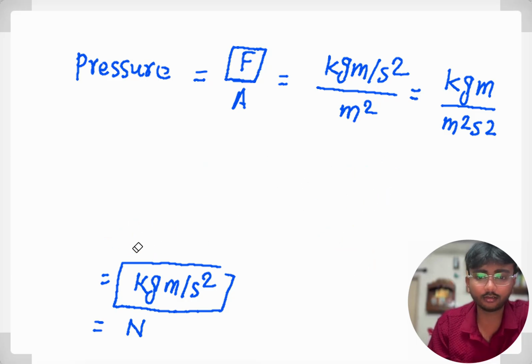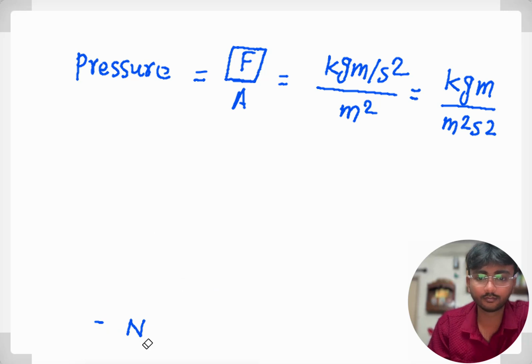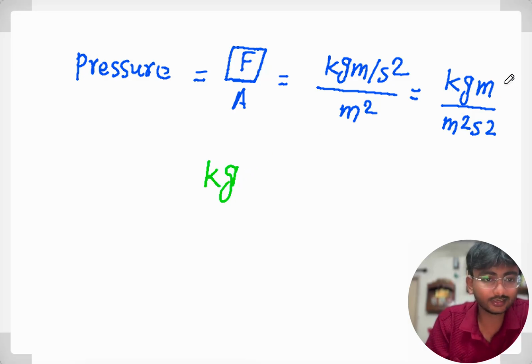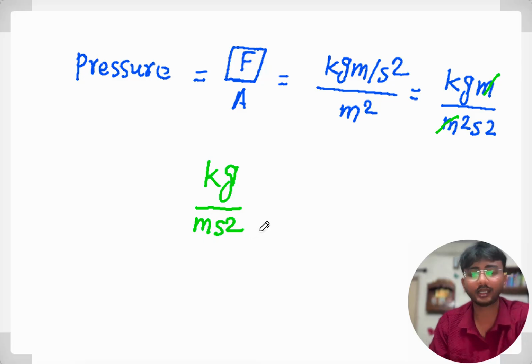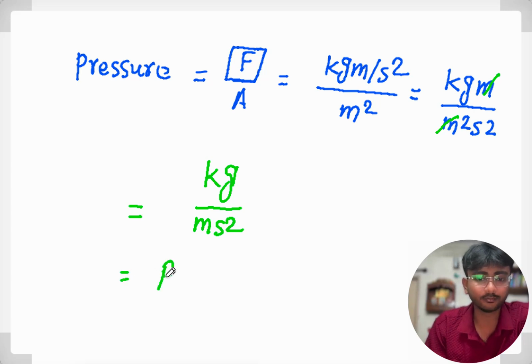So from here, now you can write it as kg. Now this meter and this meter will cancel out. So this becomes kg meter per second square, right? Kg per meter per second square. So this is what we call Pascal.